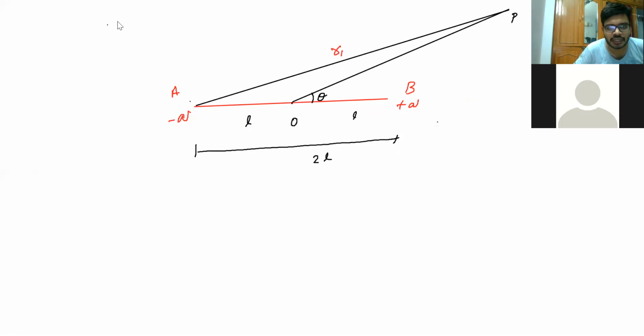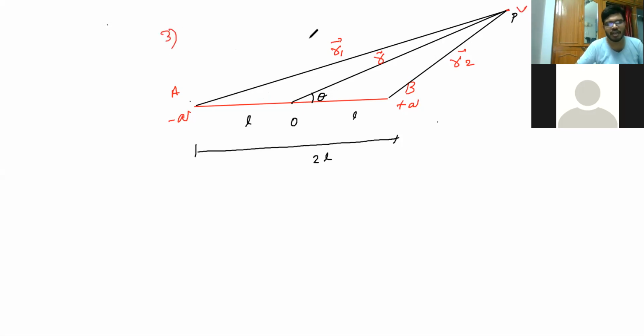Now we are going to see the distance from point B to point P. I'll take it as R2. So it is R1 and it is R2, and from the center, like a resultant, I'll take it as R. Because all have directions, they are vector quantities. So this is any general point P at a particular, longer distance. At this point, we are going to find the potential.